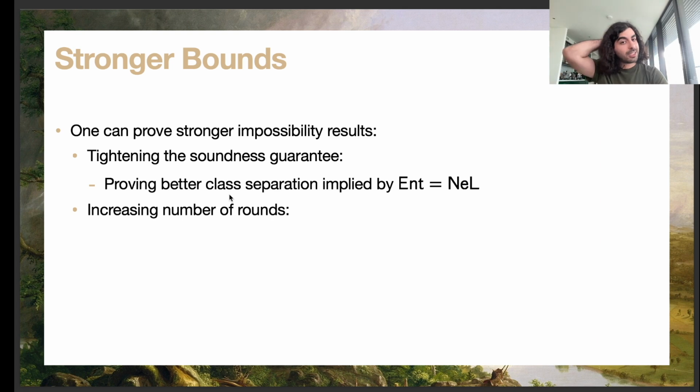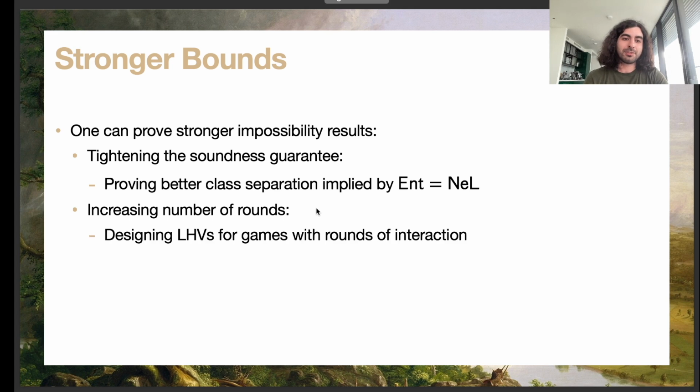And the second one is the fact that we only prove impossibility for a single round delegation protocol, but this is not really a limitation of the proof, but a limitation of the local hidden variable models, because local hidden variable models for many round games have not really been studied. So this might be a good motivation to study such local hidden variable models.